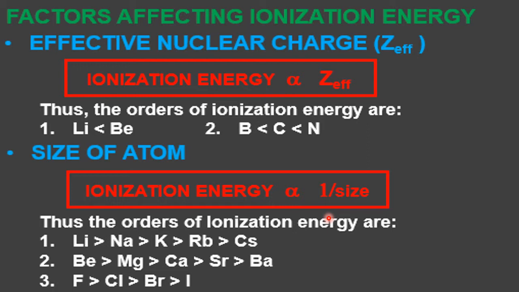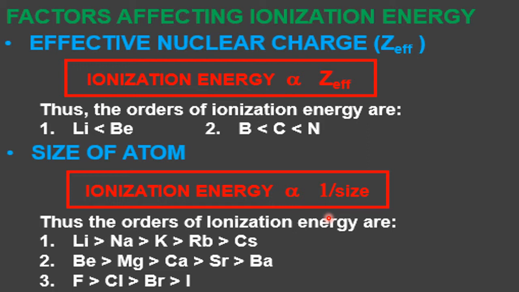Any factor which increases the binding force will increase ionization enthalpy, and any factor which decreases this force will cause a decrease in the ionization enthalpy. That means we have to concentrate on the force between nucleus and the electron. Any force which is affecting this force will affect the value of ionization enthalpy.